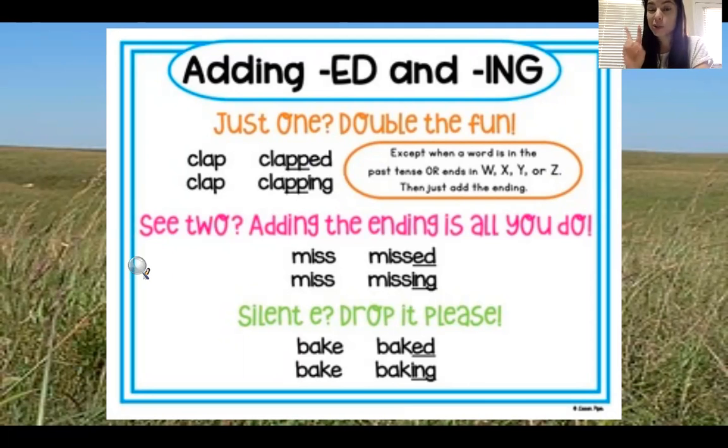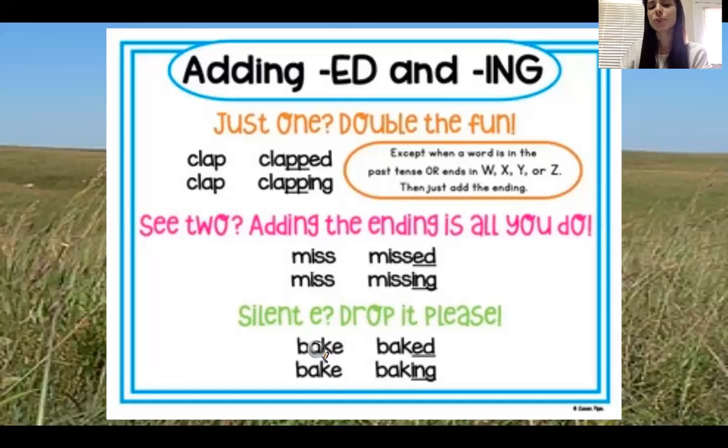Now, C2 consonants like miss, adding the ending is all you do. So if the consonant is already doubled, don't worry about doubling it again. Just add that ed or ing ending, like missed and missing. Our last one: silent E, drop it, please.